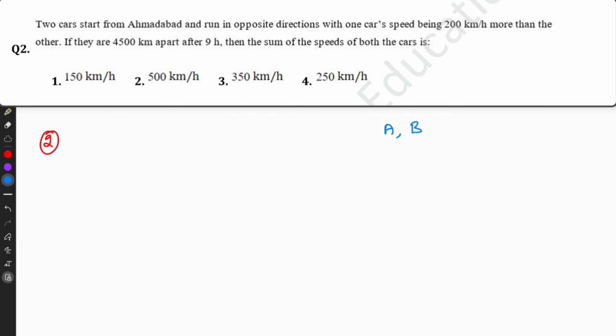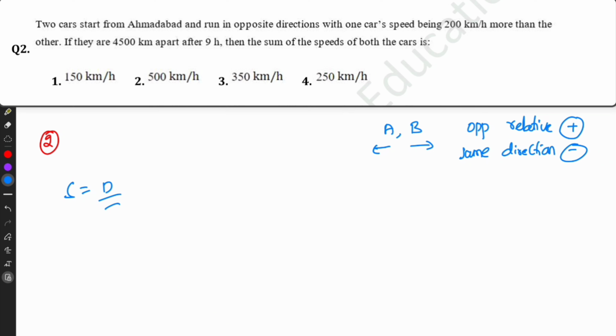See, A and B are both traveling in opposite directions. So for opposite directions, we have to add the relative speeds; for the same direction, we have to reduce. Speed equals distance by time. We know they are 4500 kilometers apart after 9 hours, so that is 500. So the distance between them is 500 kilometers per hour. Since they are traveling in opposite directions, we have to add. So the speed is 500 kilometers.